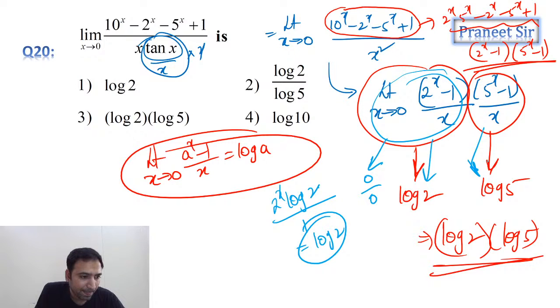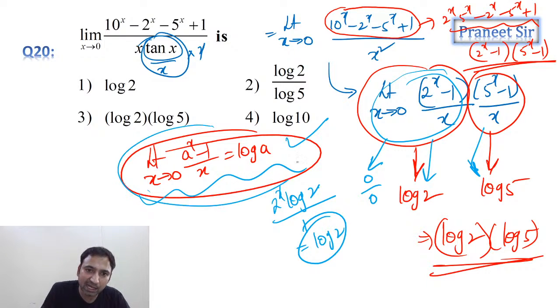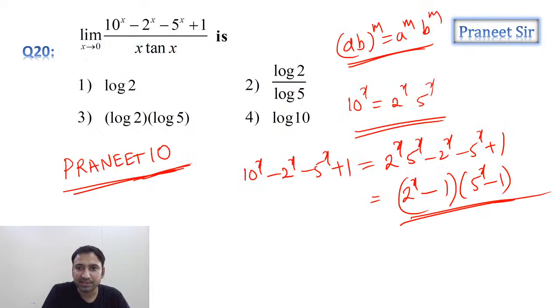Clear now? Otherwise, you can remember this formula: limit x tending to 0, (a^x minus 1) by x is equal to log a. Simple. How we got this formula is by applying L'Hospital rule and substituting x equals 0. Simple. Clear? Right. Chalo guys.